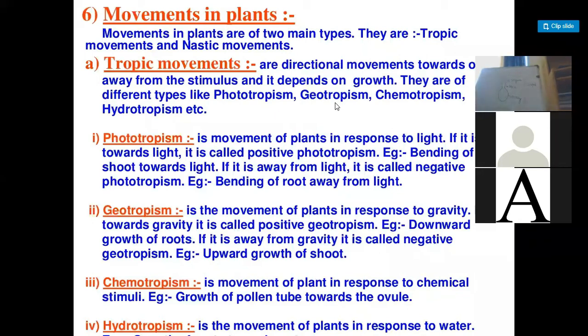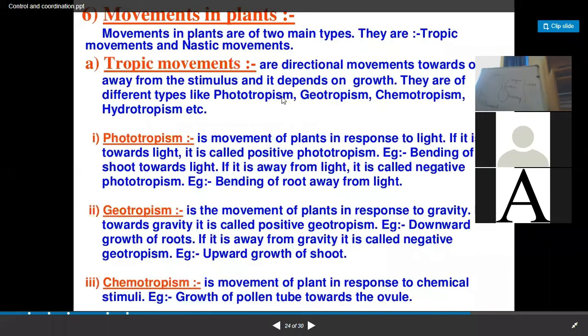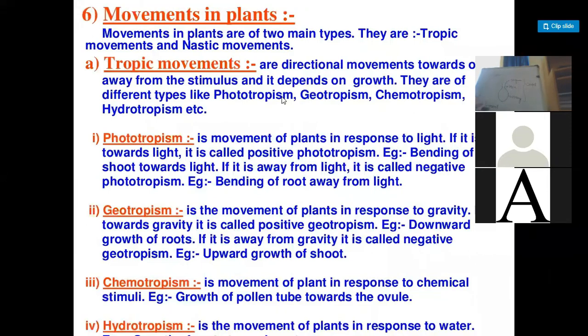This is the male part of the flower, which consists of two parts. The thread-like structure is known as the filament, and on the thread there is a head-like structure, which is the factory of pollen grains. This is what we call the anther. Okay. Now here what we are going to discuss is chemotropism, that is how the plant shows response towards the chemical in terms of growth.